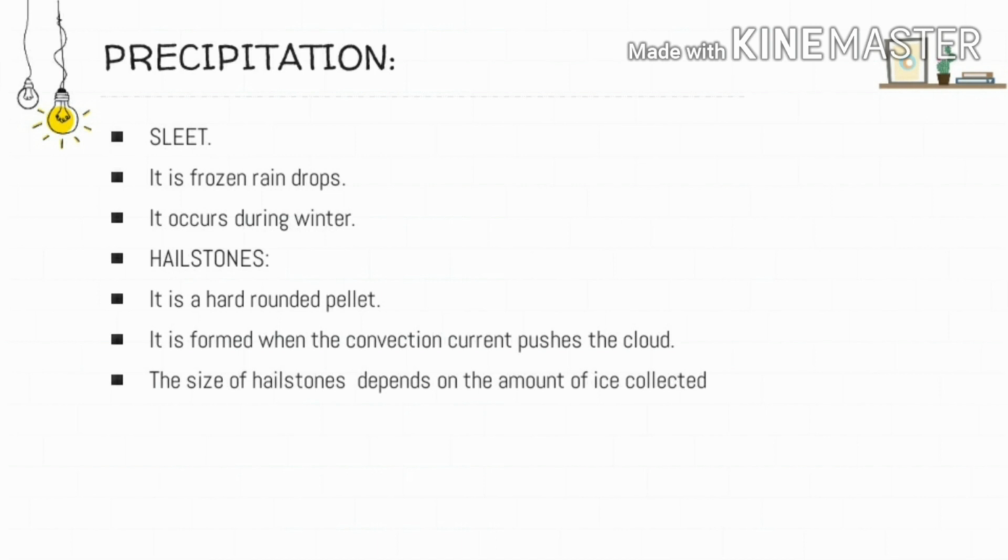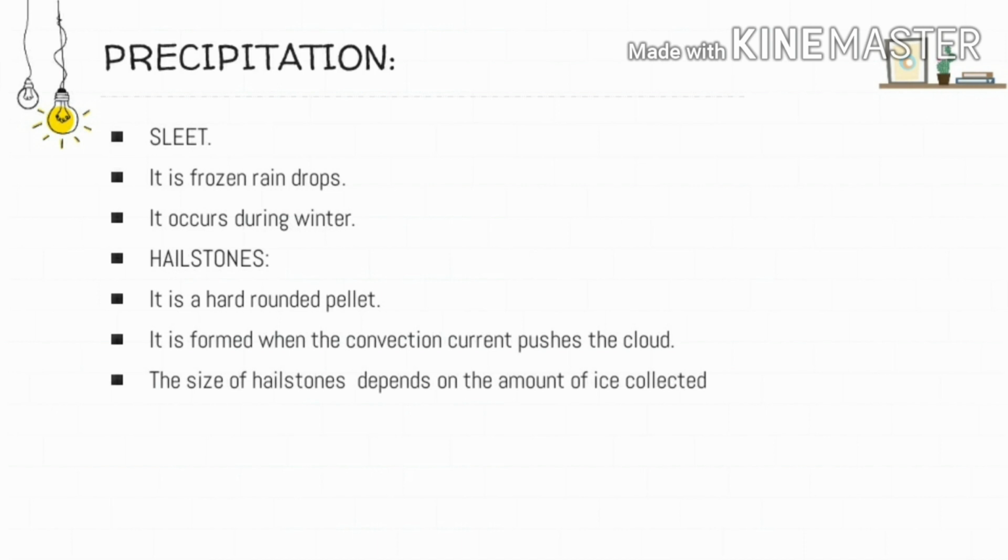At that time, what is happening? A convectional current has been generated on the surface of the earth, and it is rising up. It is an upward moving current. That convectional current pushes the rain droplets that are trying to fall on the surface of the earth, and they are pushed to such a great height that they get converted into pellets of snow. That pellet of snow, again because of gravity, tries to fall down.